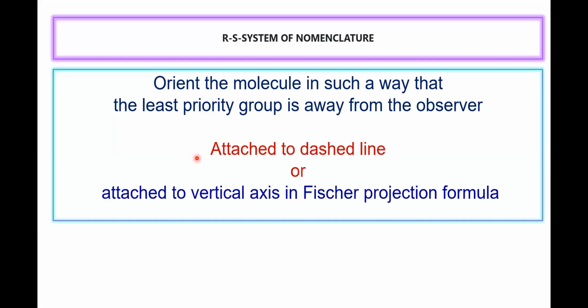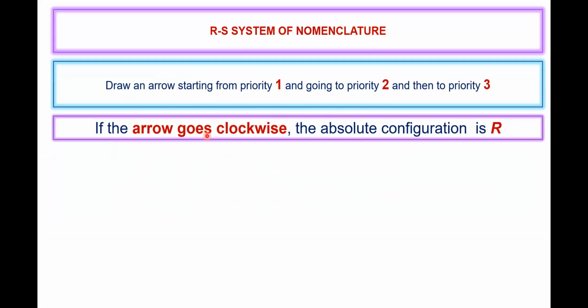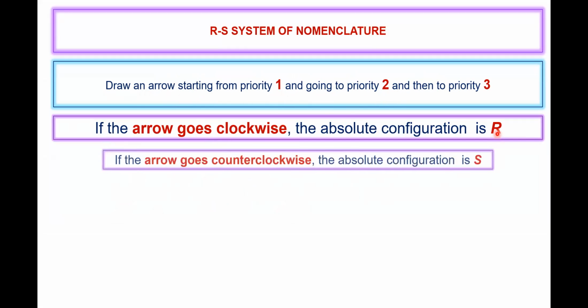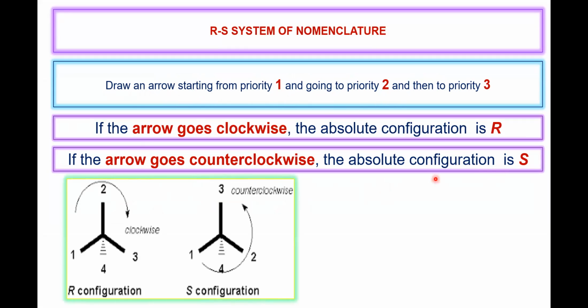So then the 4th priority group must be attached to the dashed line, or it should be on the vertical axis in the Fisher projection formula. Then draw an arrow starting from priority 1 going to priority 2 and going to priority 3. If the arrow goes clockwise, it is designated as R. If the arrow goes counterclockwise or anti-clockwise, the absolute configuration is S.